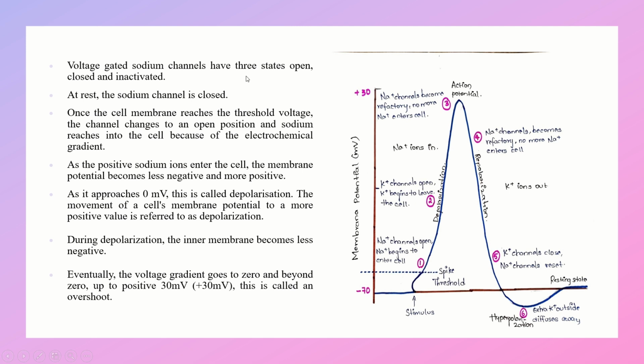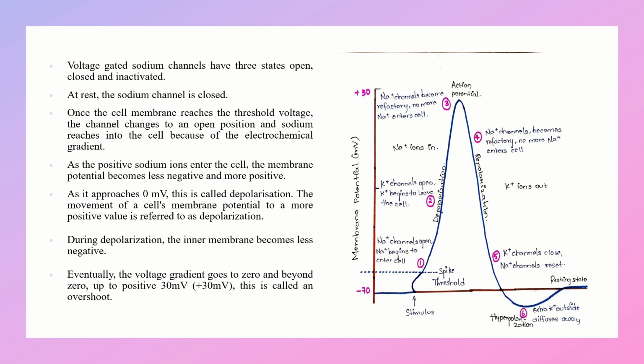So voltage gated sodium channels have three states. One is open, the second one is closed, and the third one is inactivated. At rest, the sodium channel is closed. Once the cell membrane reaches the threshold voltage, the channel changes to an open position and sodium rushes into the cell because of the electrochemical gradient.